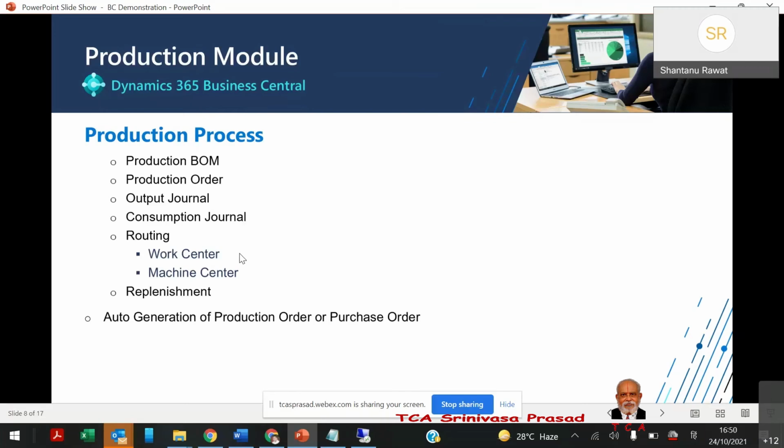But the two global dimension categories will flow into each and every financial entry. This is the basic thing. And further, n number of dimensions we can tag for other transactions, just like sales order, purchase order, if you just want to tag.